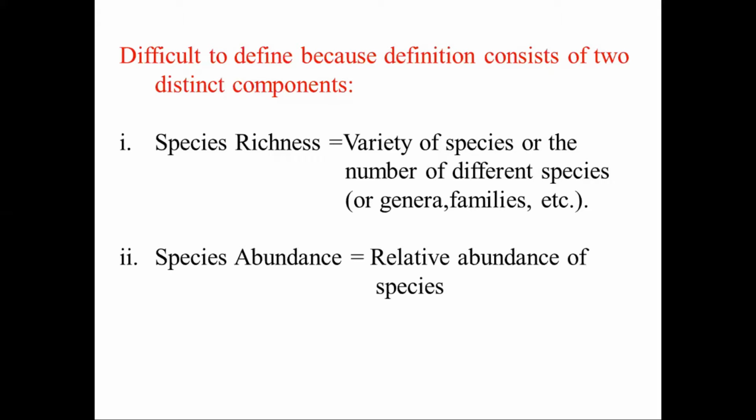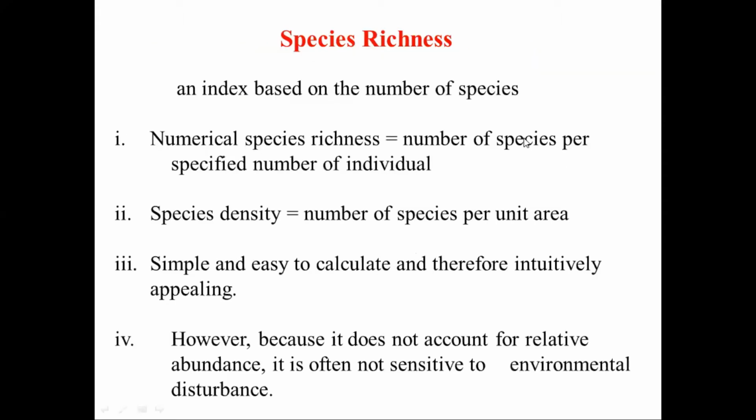So when you count the number of individuals in a particular species, we call that the species abundance. You are familiar with all these things, right? Recall your memory. And the species richness is actually the numerical species count.